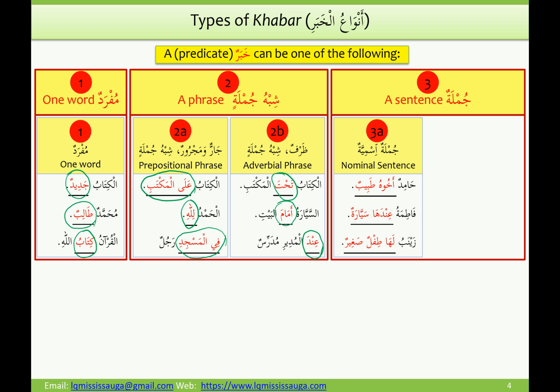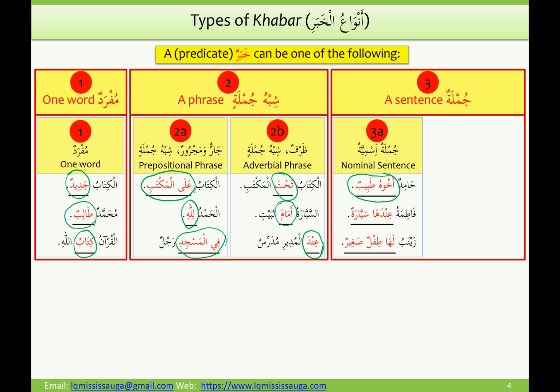So Hamidun akhuhu tabibun, that's a complete nominal sentence, and Hamidun here is the mubtada for that sentence. Within that, we now have another inner nominal sentence, akhuhu tabibun, his brother is a doctor, and that inner nominal sentence is coming as a khabar for Hamidun.